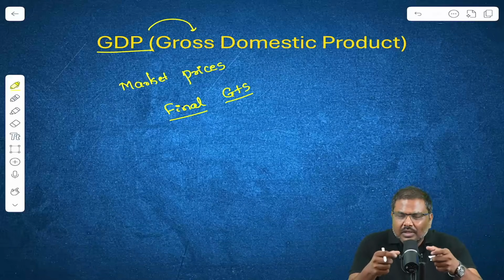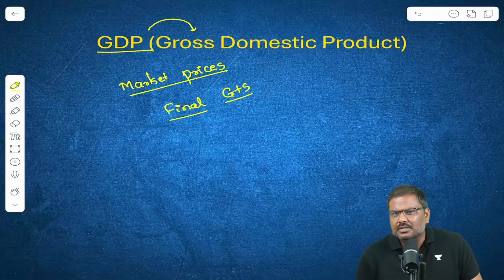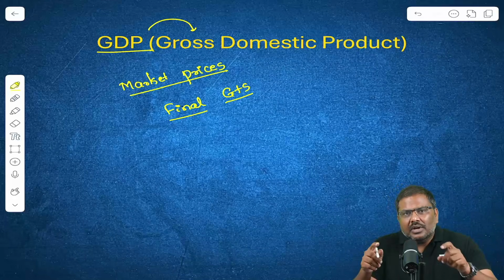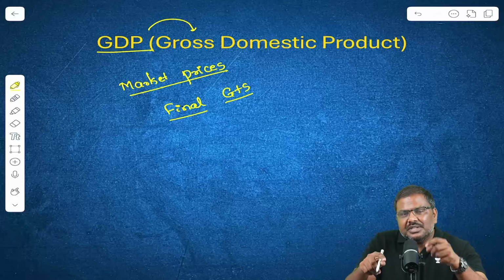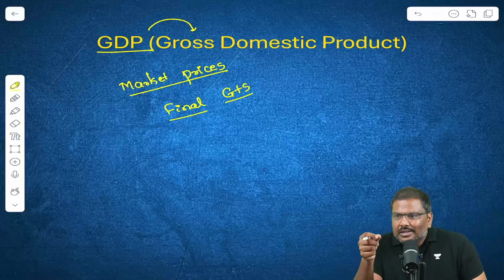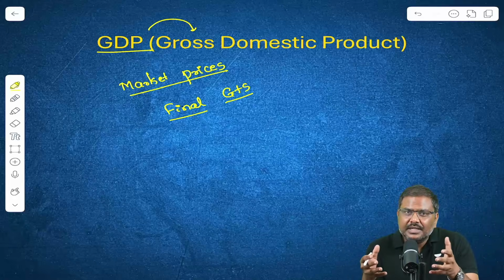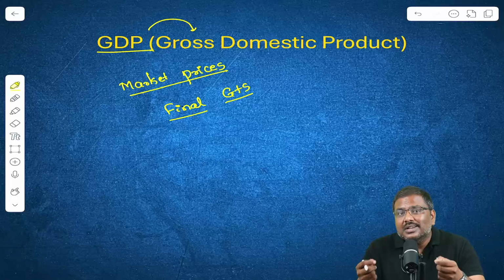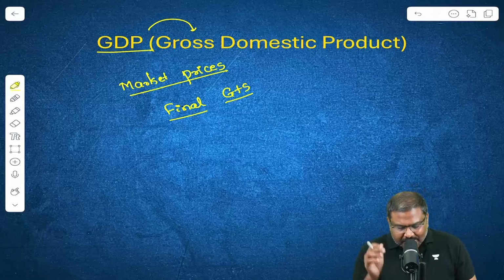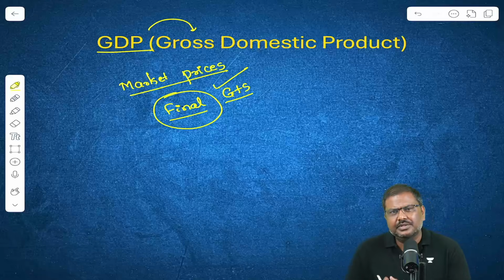What is the meaning of all these terms? Let me unpack. First and foremost, market prices. What does it actually mean? It is the price that is paid by the consumer, such as you and me, when we purchase these goods and services in the market. And when we purchase, it is specifically for consumption purposes. That is the reason the term final goods and services is used.